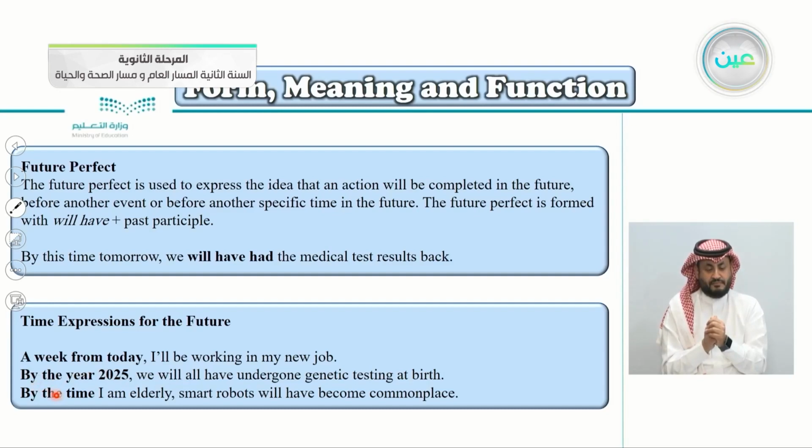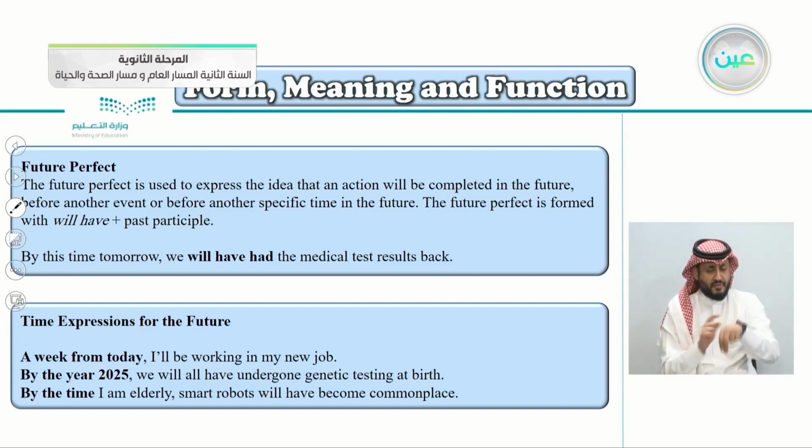By the time, you say by the time, and just say what time you are talking about. For example here, by the time I'm elderly, it means when I'm old in the future. By the time I'm elderly, smart robots will have become commonplace. So these are time expressions.